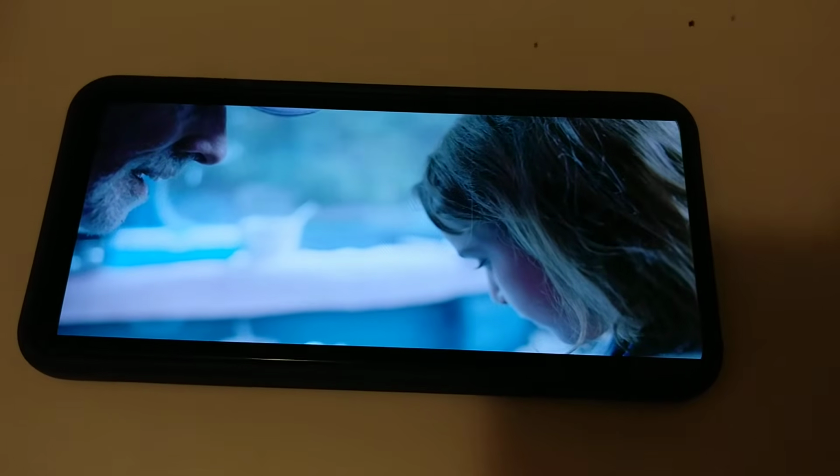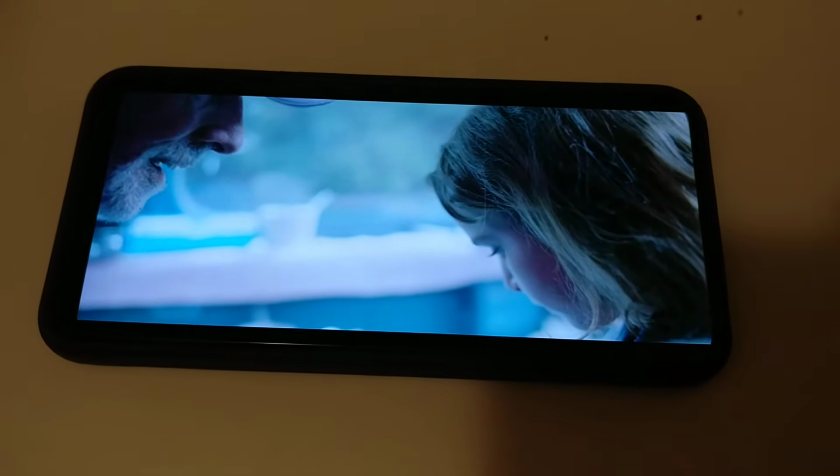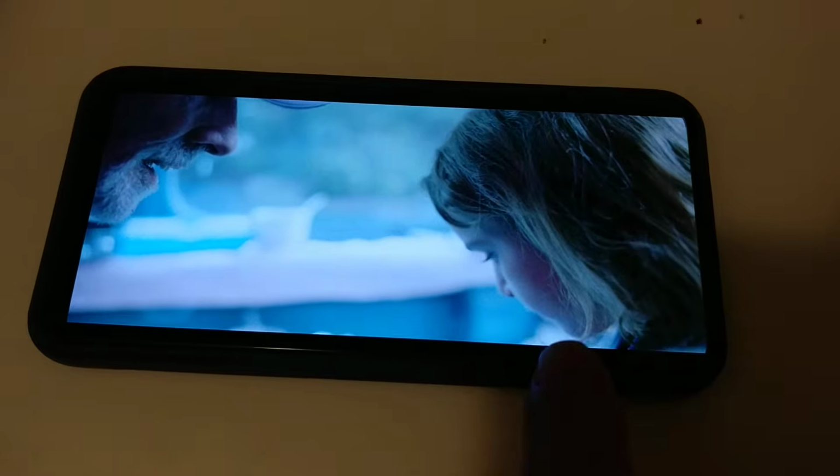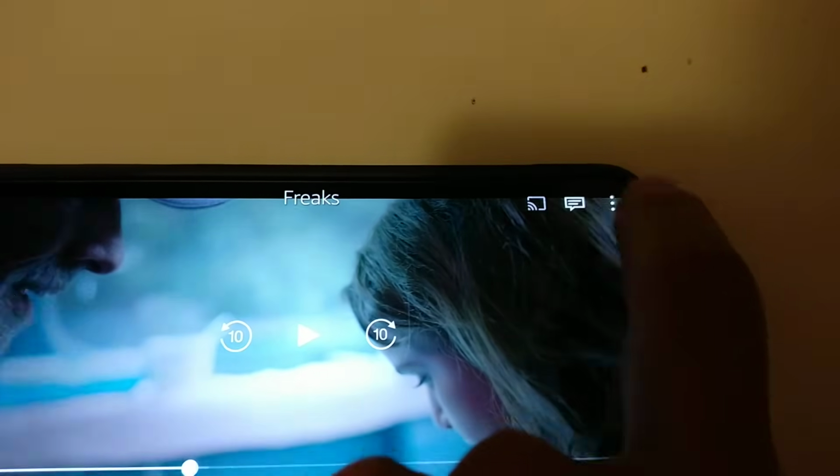Alright guys, so this is just a quick video to show you how to get a full screen. If you notice, the screen leans to the right, doesn't get that full screen. On the edge right here, it's cut off. It's probably off by like half a centimeter or so. And if you go to